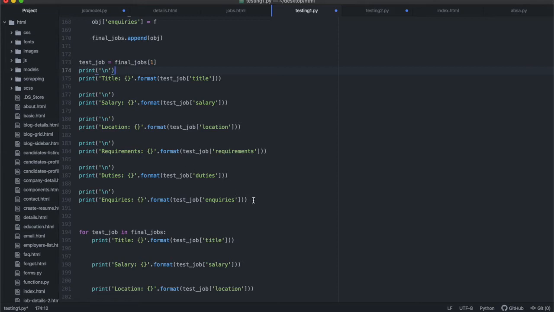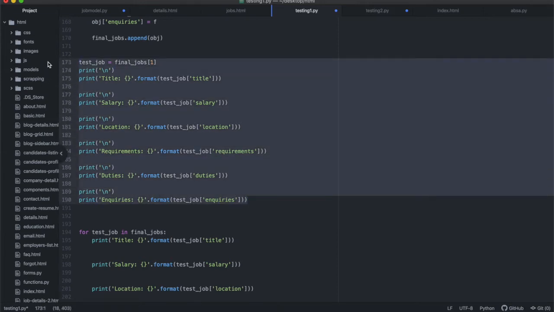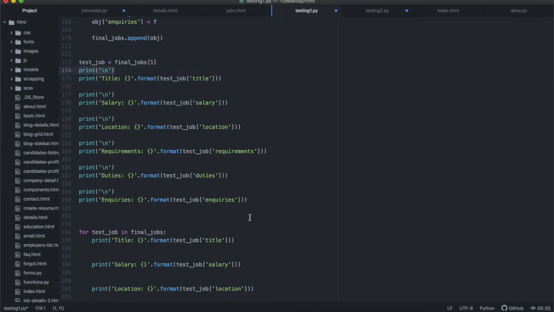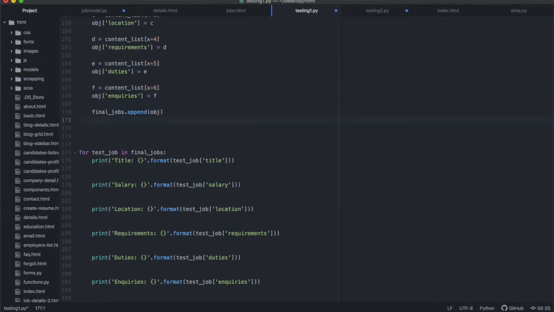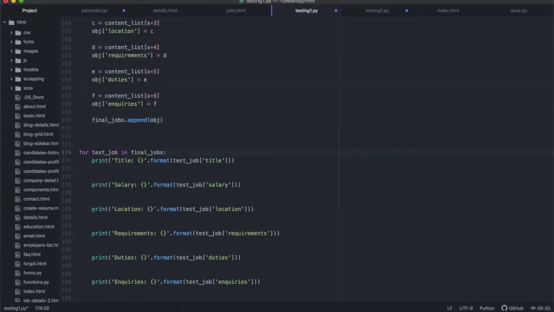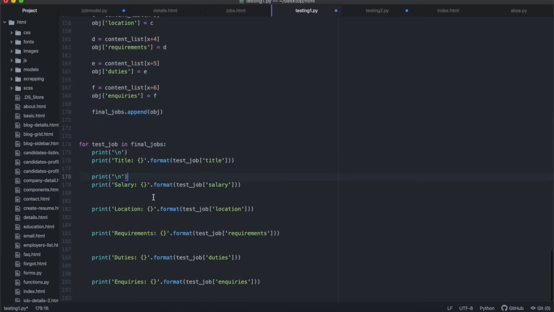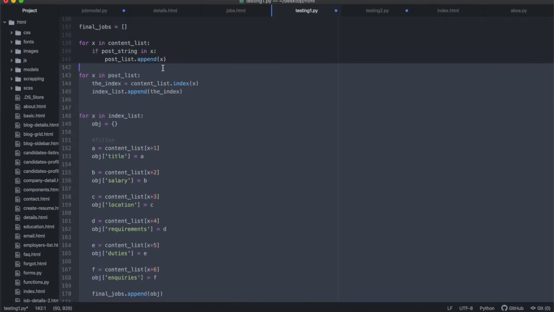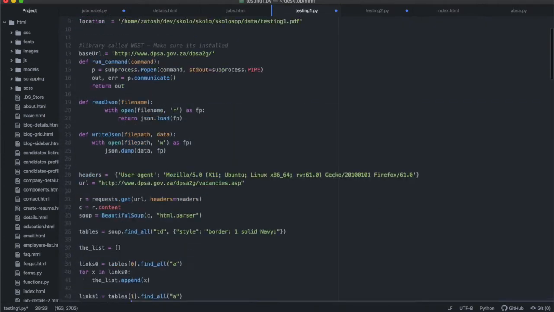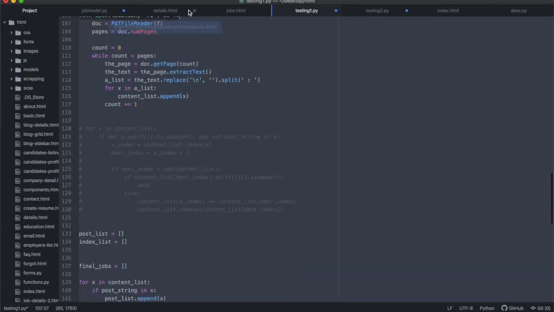Okay, so instead of that, I'm not going to print. I'm going to remove that. Actually, I'll just copy this, a new line, and I'm going to remove this. All right, and then I'm going to print the new line in here. So that I want to print everything that comes out of this document. I want to print each and every single job out of this document so I can show you what everything looks like, right? So let's copy this again. Not everything, just up to the top here.